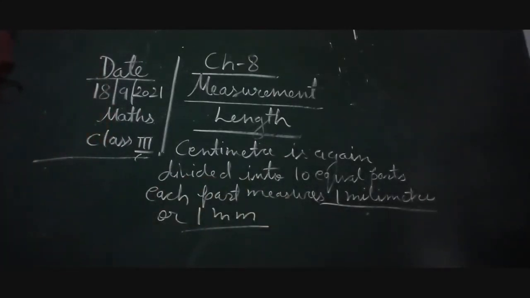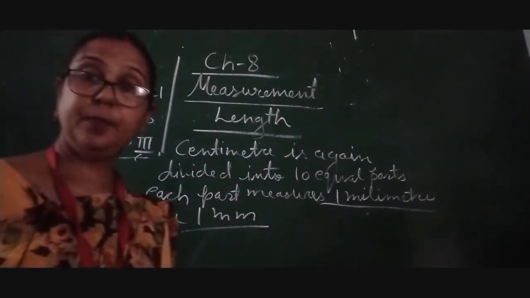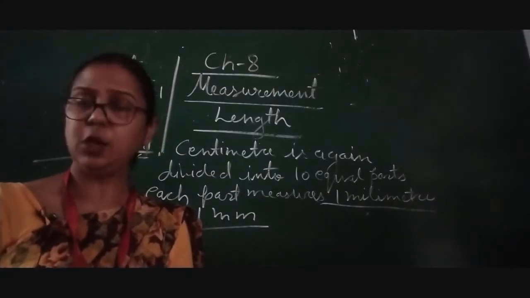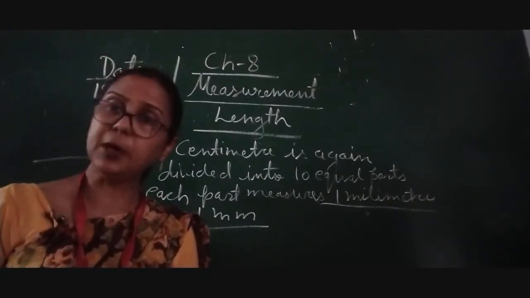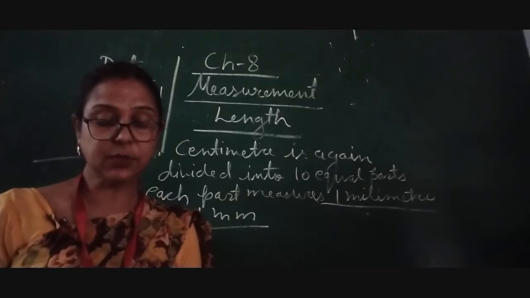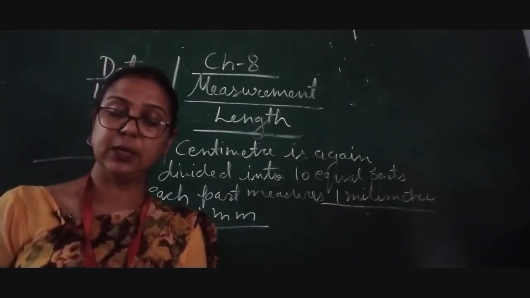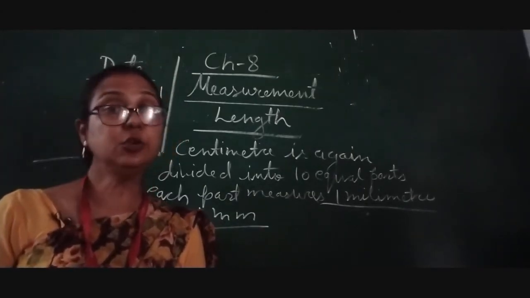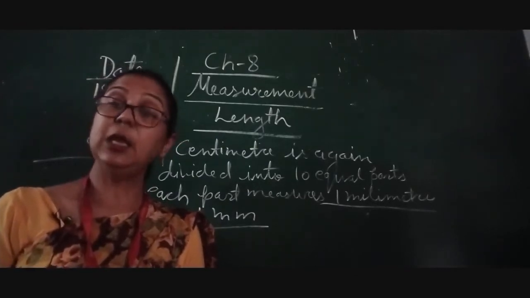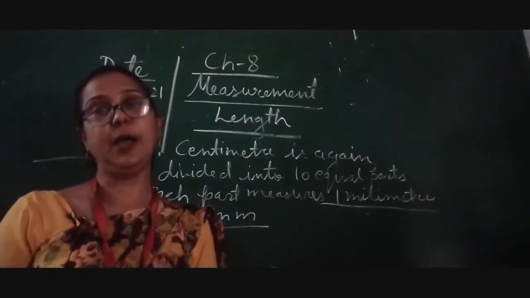Okay, now children, do we measure the distance between Delhi and Mumbai in centimeter or meter? No, it's quite impossible for us. So that is why we measure the distance between Delhi and Mumbai in kilometers, because it is too far.